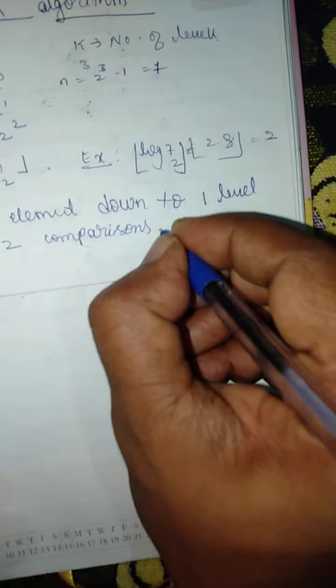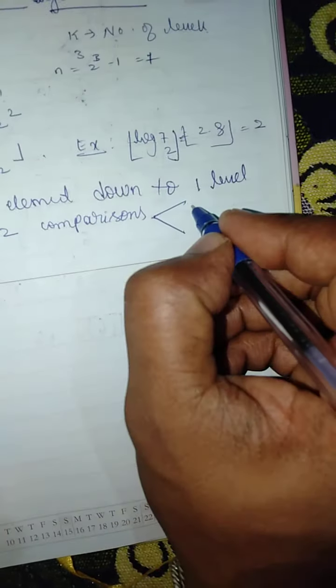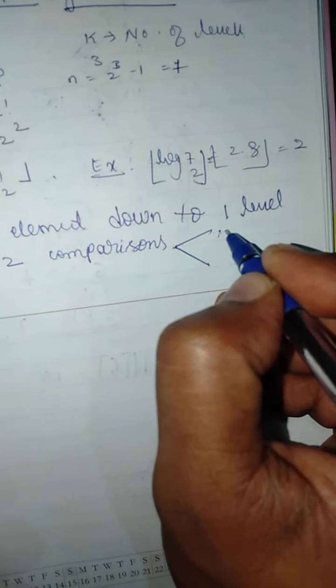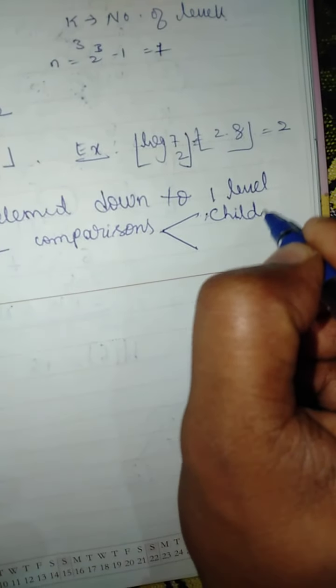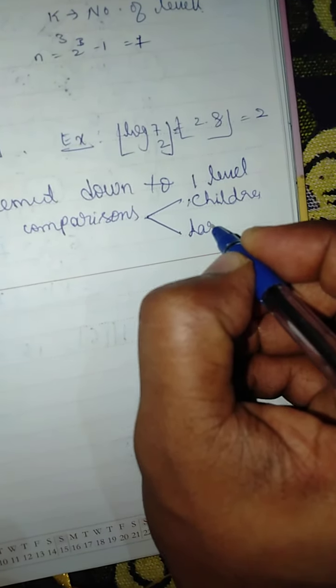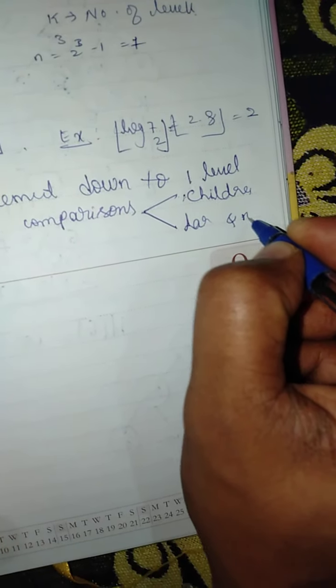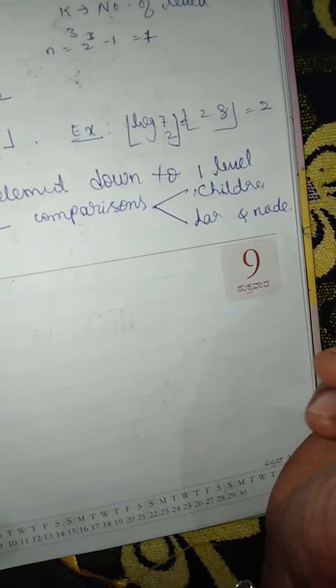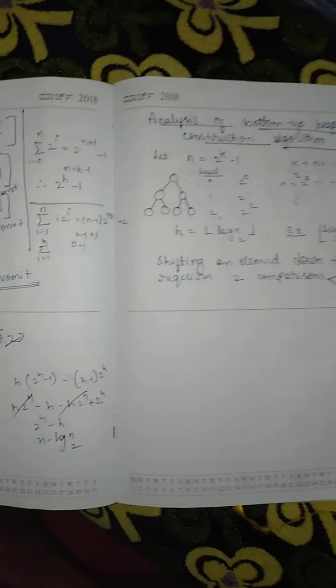What are those comparisons? Yes, a comparison among the children, and a comparison between the larger child and the parent node which is considered, right? Okay, two comparisons.